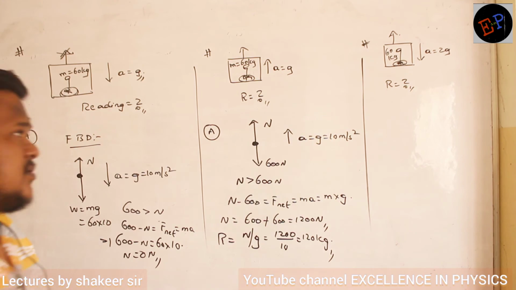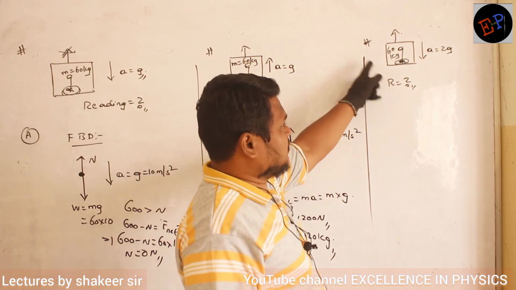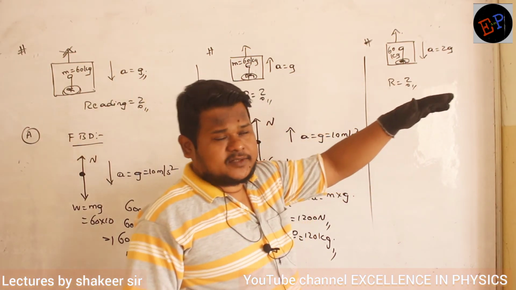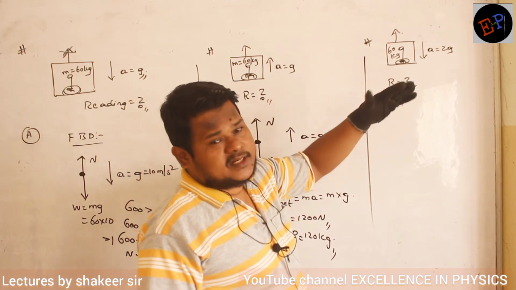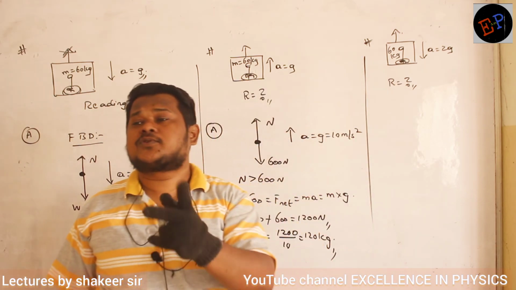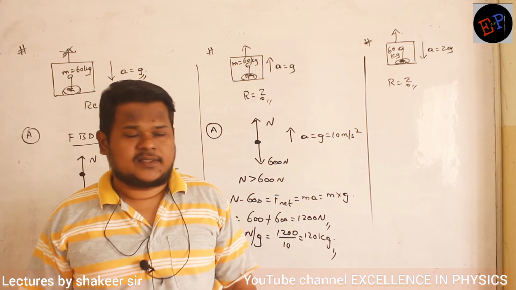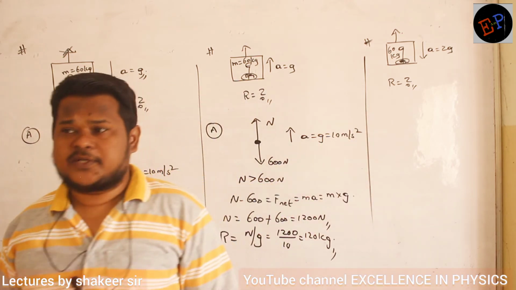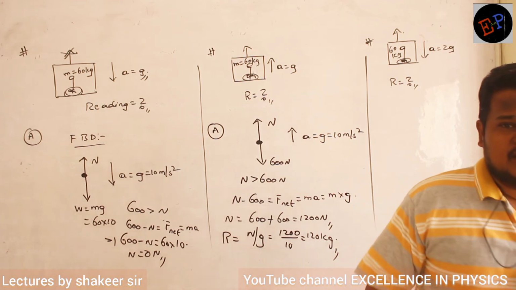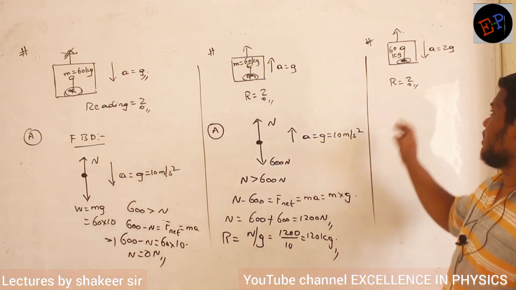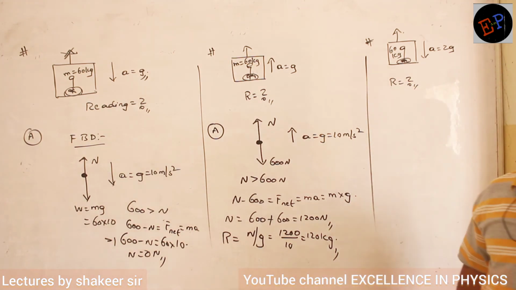So you have understood the question, no? This is a man who is present on the weighing machine, and the lift and weighing machine are accelerating downwards with an acceleration of 2g, 2 times the acceleration due to gravity. Then in that condition, what is the reading of the weighing machine? Here he gave the acceleration as 2 times the g value, no?